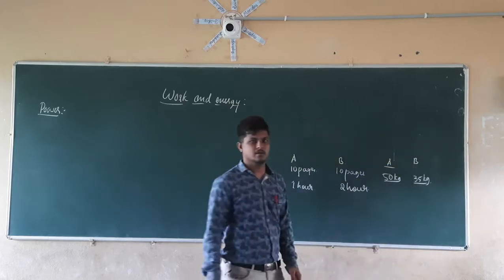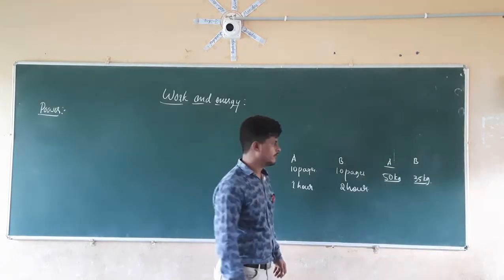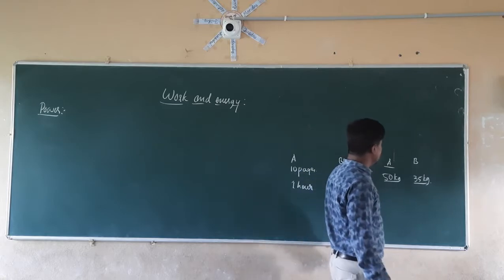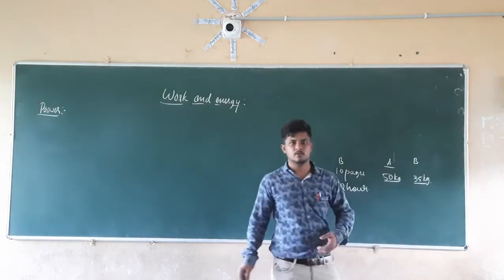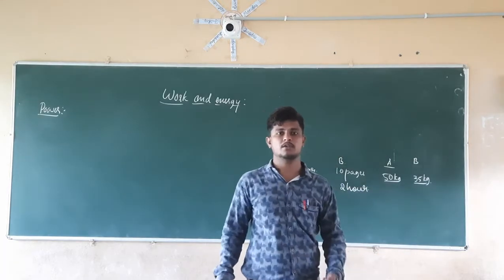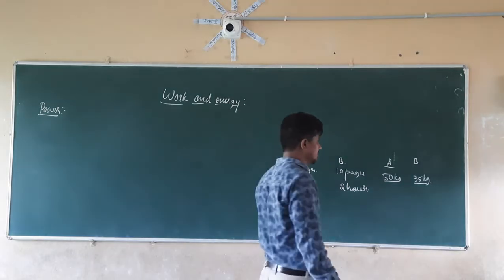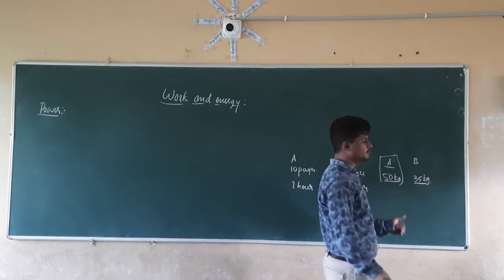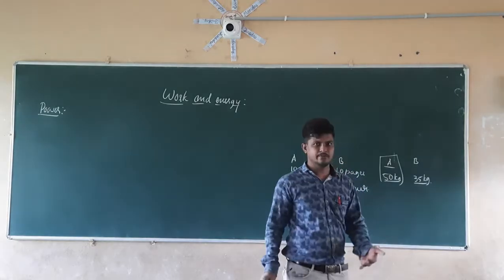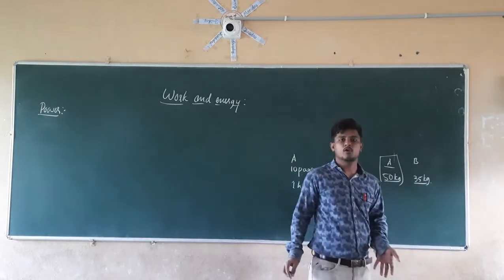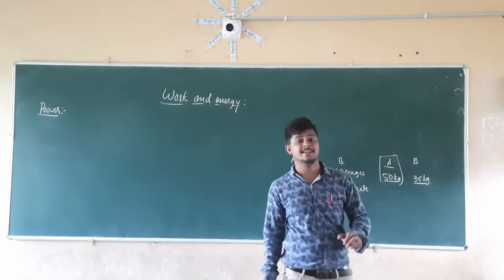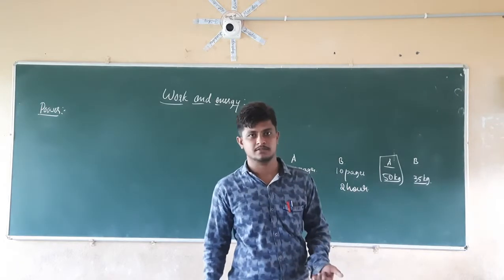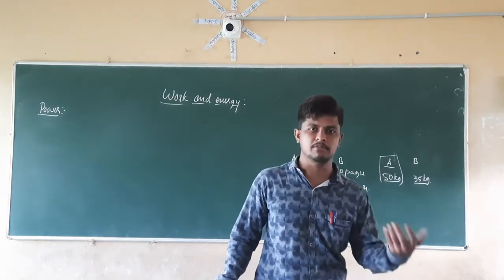In which case who is more powerful, who is more capable of doing work, of lifting heavy objects? If you check here, A is more capable than B. B is lifting less weight, whereas A is lifting more weight. So by this we can say that A is more capable of doing the work. He has more capability.